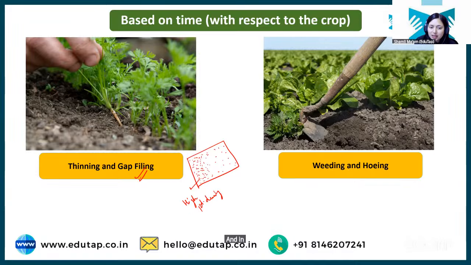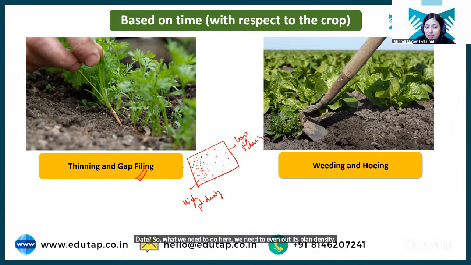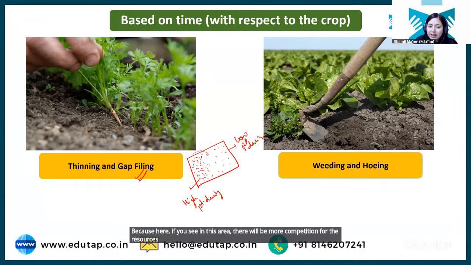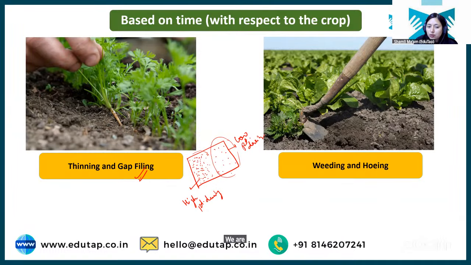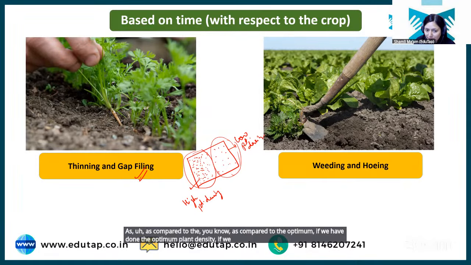And in some area you can see there is low plant density, right? So what we need to do here is even out the plant density, because in this area there will be more competition for the resources. In this area, more plants could have been accommodated. So we are getting less yield from this area as compared to the optimum plant density.